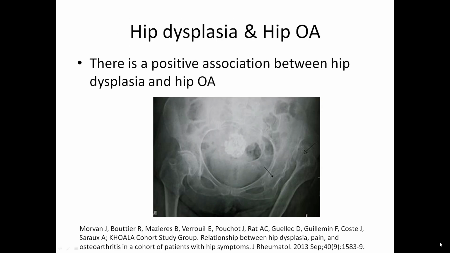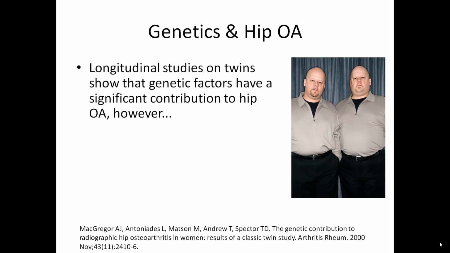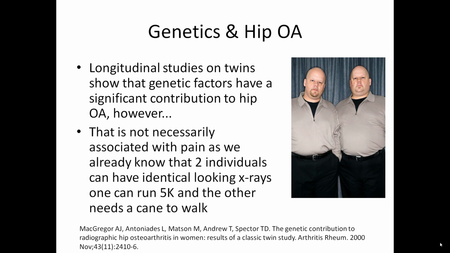First, let's talk about hip dysplasia and Hip OA. There's a positive association between hip dysplasia and Hip OA. Unfortunately, it doesn't look like we can do much about what happened to them during their childhood or when they were born. How about genetics? Well, longitudinal studies on twins show that genetic factors are a significant contributing factor to the development of Hip OA. However, that's not necessarily associated with pain, as we already know that 2 individuals can have identical looking X-rays. One can run 5K and the other needs a cane to walk. So, although genetics does play a role, it's not the whole thing.